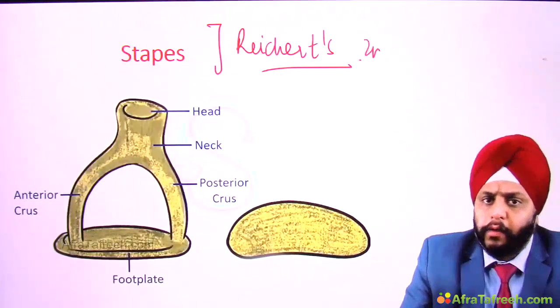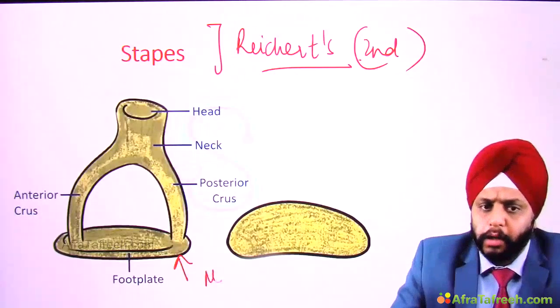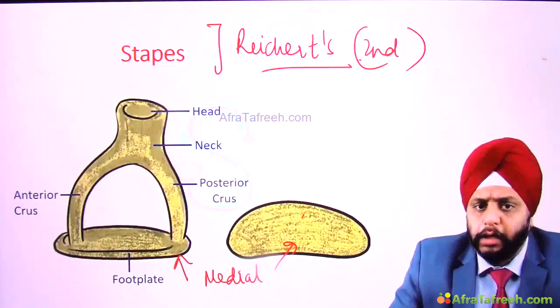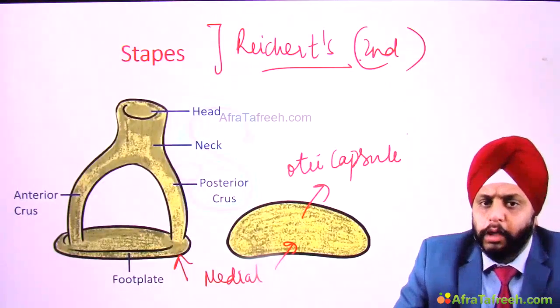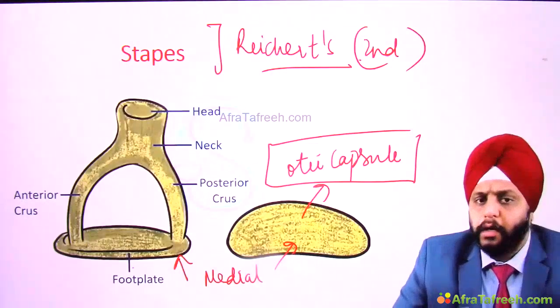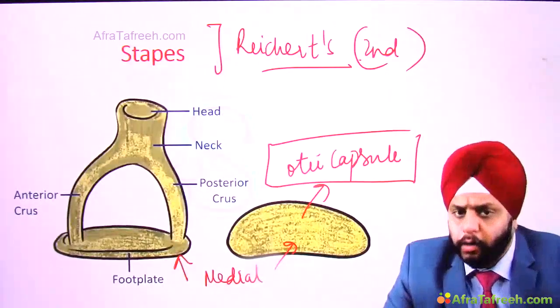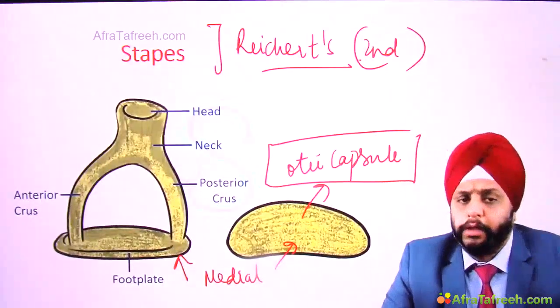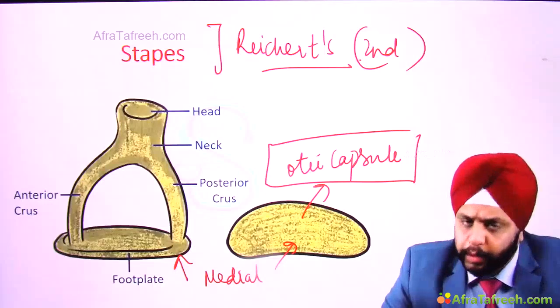Okay, except the medial surface of this stapes foot plate. This medial surface of stapes foot plate is formed from otic capsule. Remember, otic capsule forms the inner ear. Remember, it is a cartilaginous framework of the inner ear, which undergoes ossification and chondral ossification by 14 centers. So it forms the medial surface of stapes foot plate.